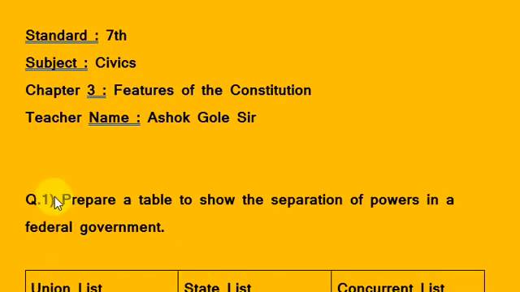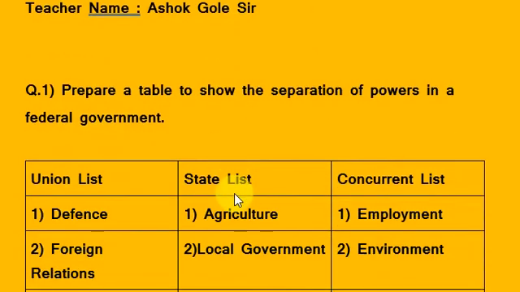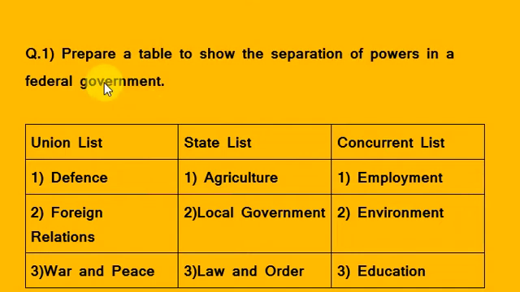Today we are going to see the exercise of chapter 3, subject civics, the features of our constitution. Let us see what is the first question. Prepare a table to show the separation of powers in a federal government.